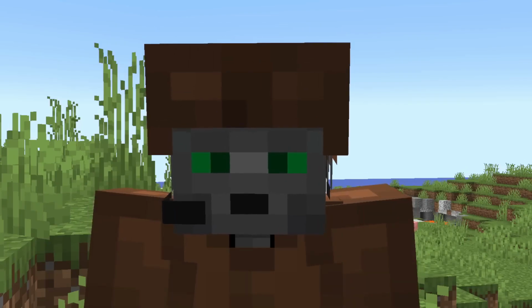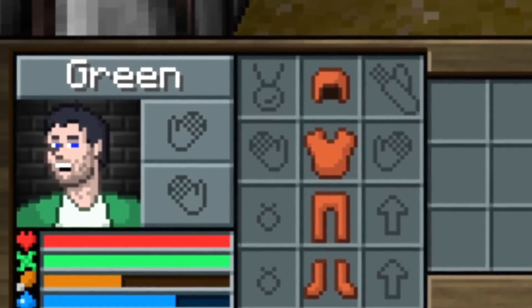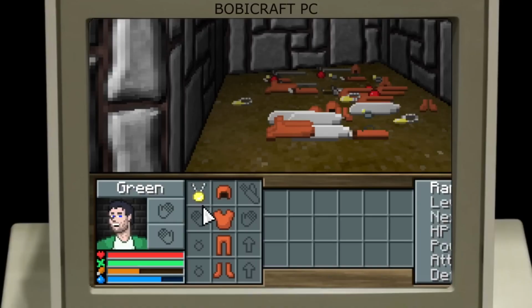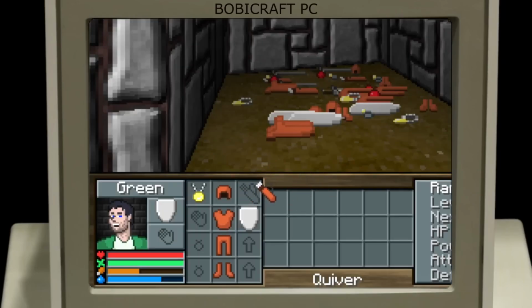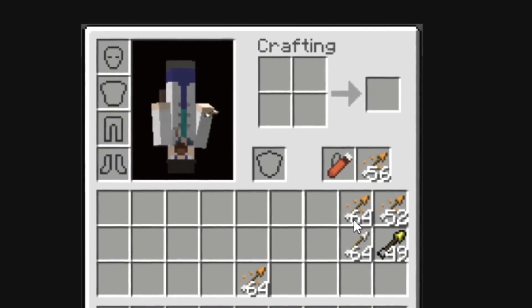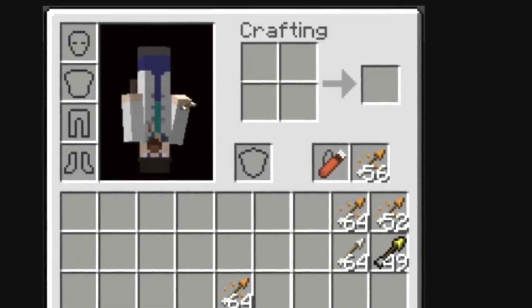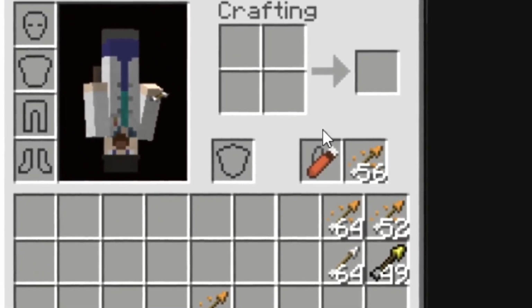Now, I want to look at the inventory. In Chambered, we can have armor and we have two hands. We can also put on, for example, these little medals, shields. For example, I can put it on the secondary hand or on the main one. We have the quiver of arrows, which curiously we also had in the Minecraft game. They almost implemented it, and this would serve to save arrows in our inventory.